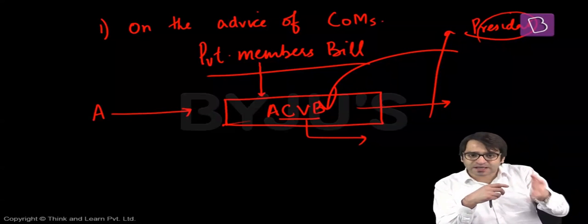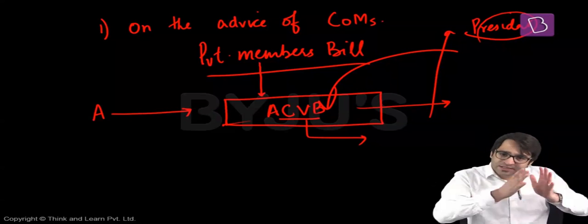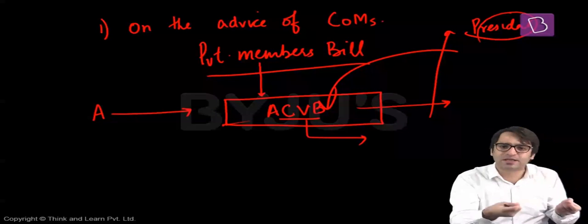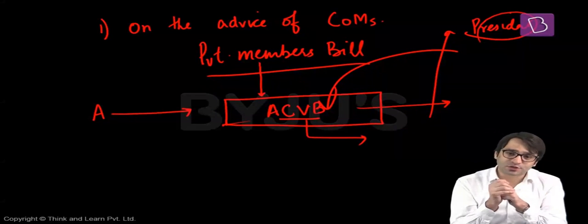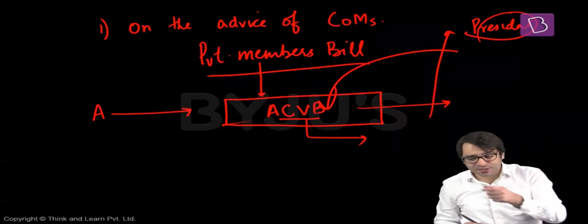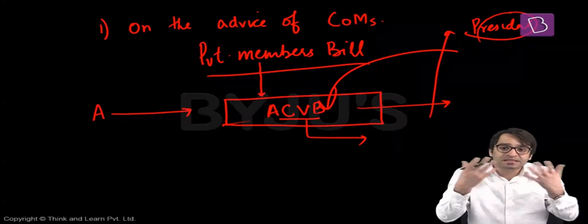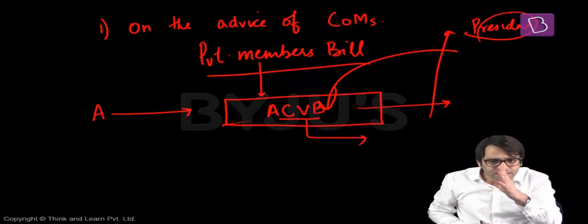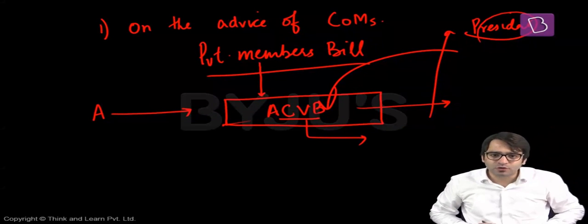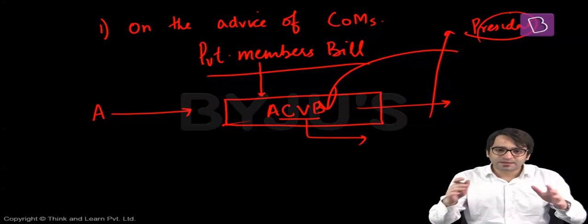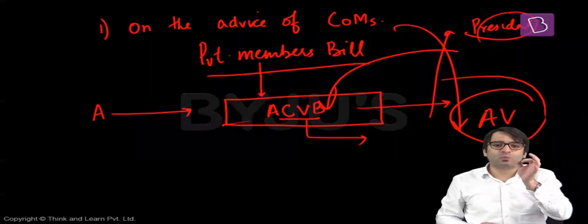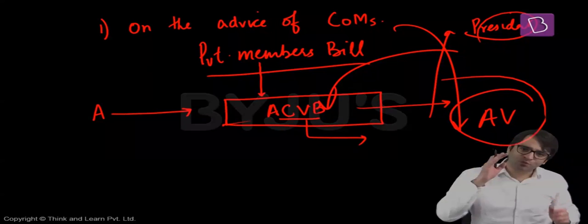It is now the responsibility of the government to ensure that this law is in operation. They have to abide by this law, but they don't want to do that because they're against the whole concept of the Anti-Communal Violence Bill. In such a situation, when the bill is passed by Lok Sabha and Rajya Sabha and sent to the president, the government is embarrassed because they will now have to implement a law which they are completely against. They will advise the president to use absolute veto. Declare that you are not going to sign this bill. That means the president will use his absolute veto, wherein he declares that I am withholding my assent to the bill. I'm not going to sign this bill.